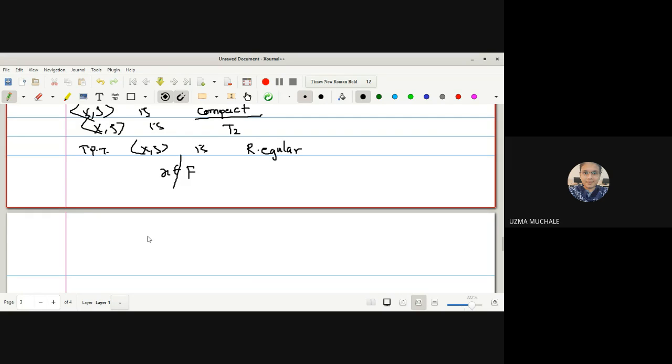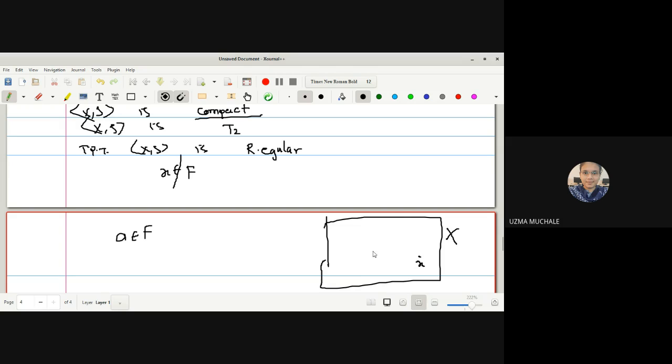Now, as F is any closed set, it may contain some point. X is a non-empty set, so I can select one point from F. Let me show you on the diagram itself. We have X2. X is some element and F is another closed set. It does not contain the point X, but it may contain your element A.